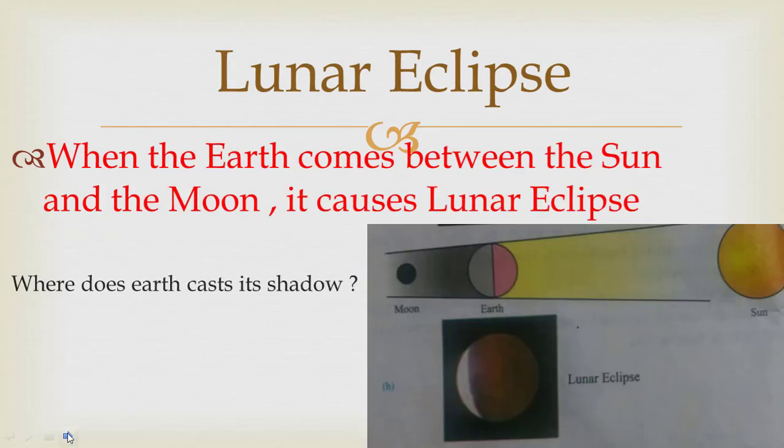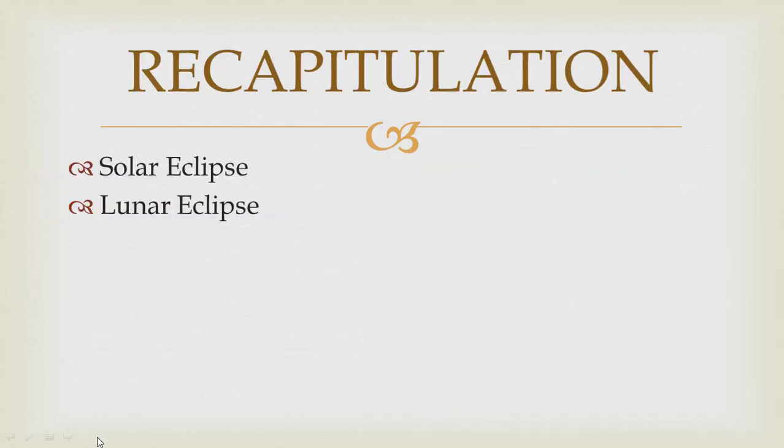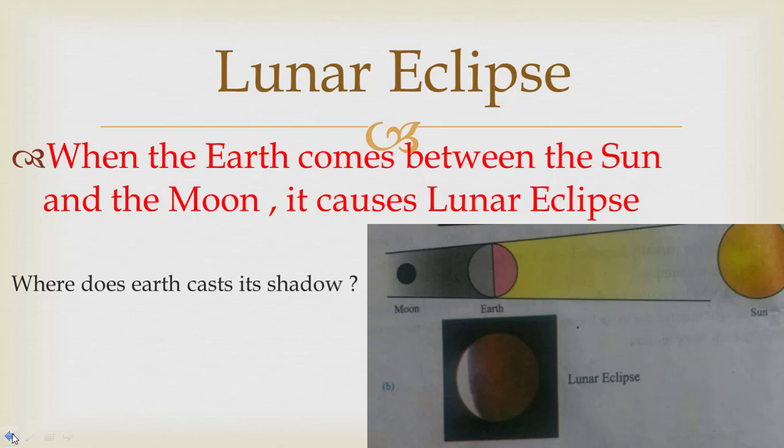Next we see lunar eclipse. When the earth comes between the sun and moon, it causes a lunar eclipse. Here you see that the sun rays travel in this direction and the earth casts its shadow on the moon, so that sunlight doesn't reach the moon. This phenomenon is called lunar eclipse.